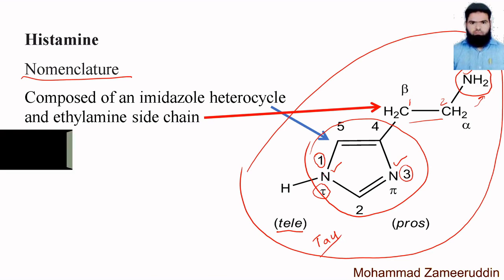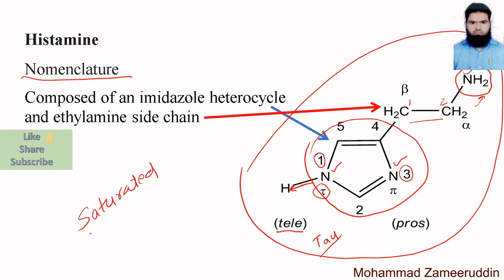saturated. Why is it saturated? Because it is attached to a hydrogen atom. Okay, so any saturated compound means what? Saturated compound, what is the definition of a saturated compound? A saturated compound means any compound which does not have double bonds or triple bonds. Okay, so here this nitrogen is not connected to any double bond or triple bond. That's why this is the saturated nitrogen.